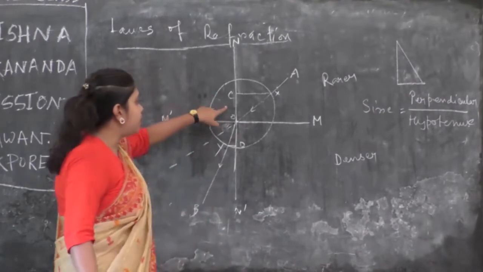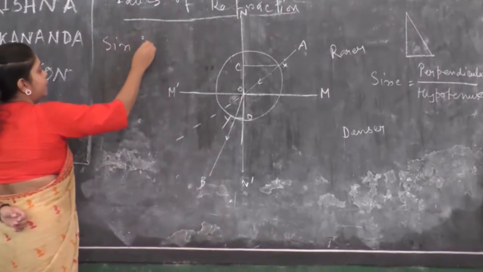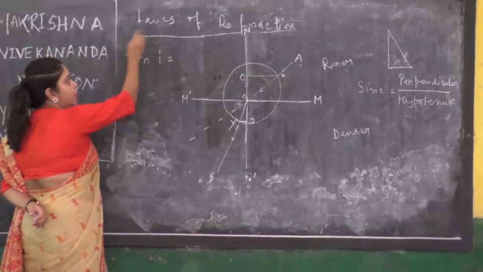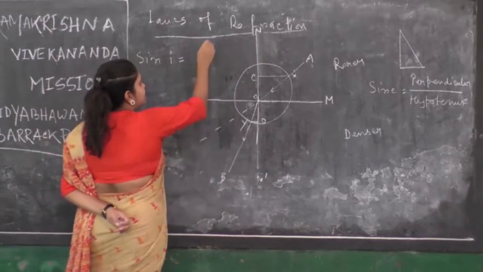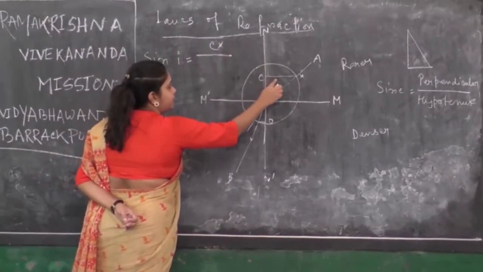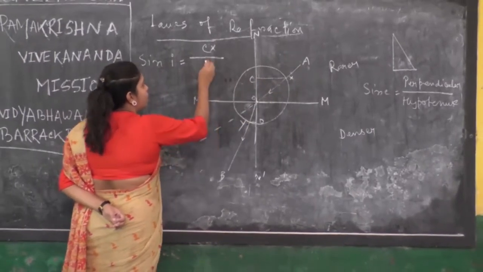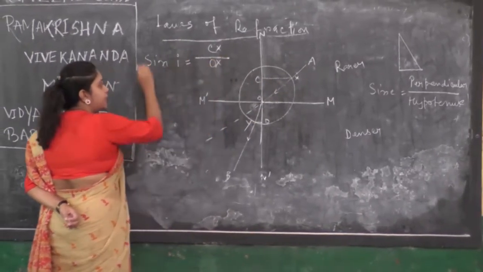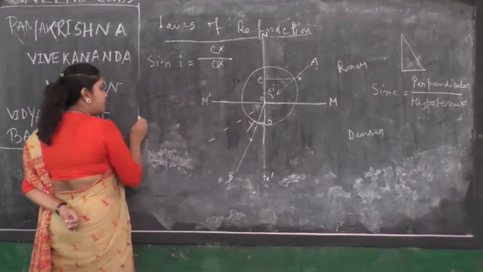So here what is the perpendicular? For sine i, if I want to calculate sine i, what is my perpendicular here? CX. This is the perpendicular. And what is my hypotenuse here? That is OX. This is for sine i, for the angle of incidence.